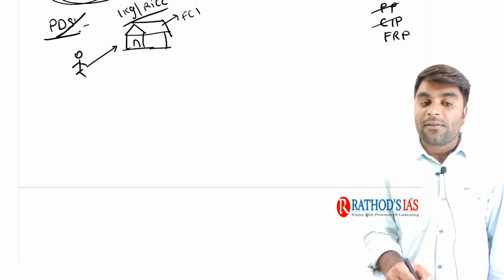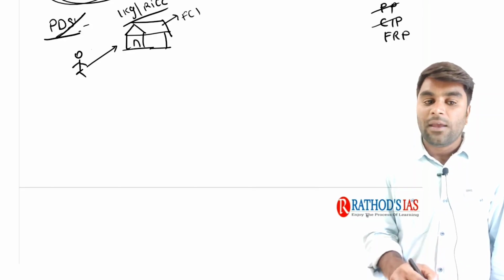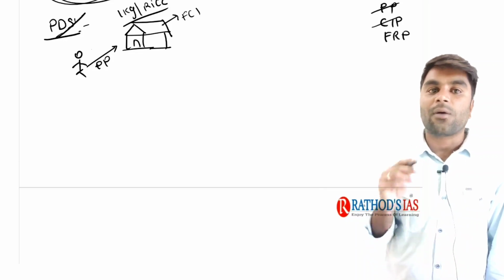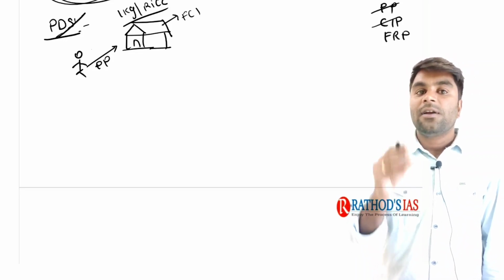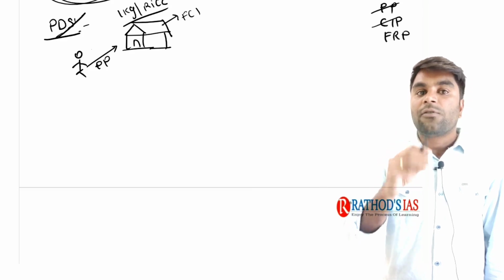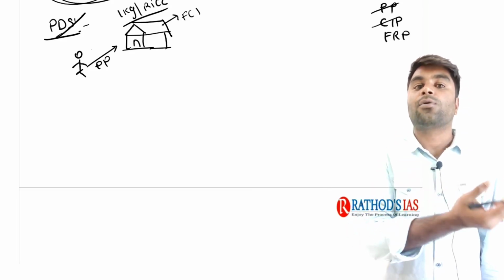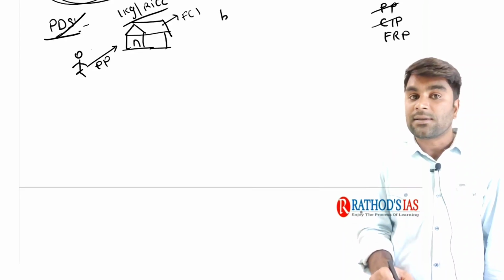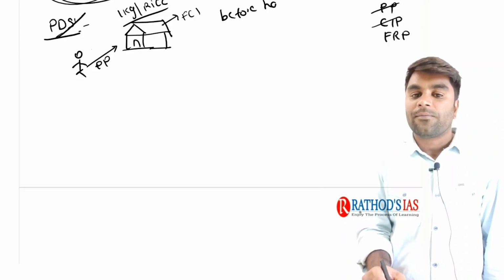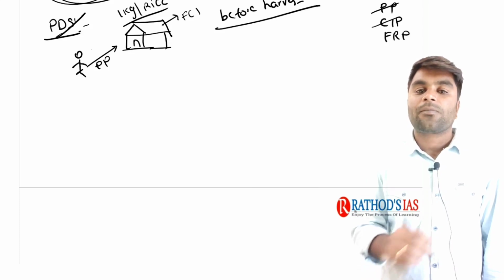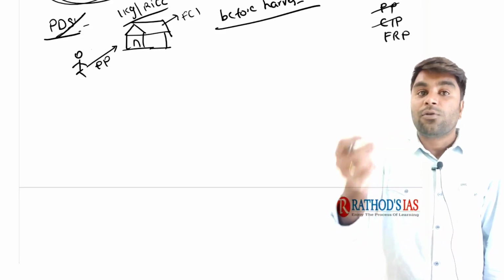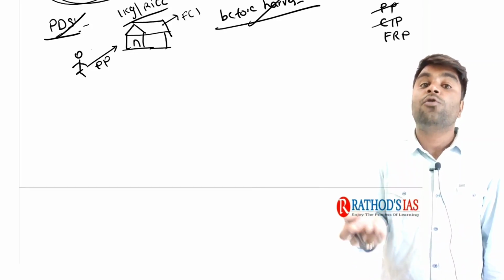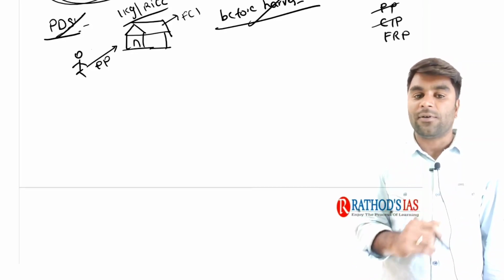Next, now the price, so the FCI is going to pay that procurement price for the farmers. Now, procurement price is the price at which the Food Corporation of India or procurement agencies will procure the food grains from the farmers. It is announced before the harvest season, before harvest. While MSP is announced before the sowing season, these procurement price is announced before the harvest season. I hope it is very clear for you.